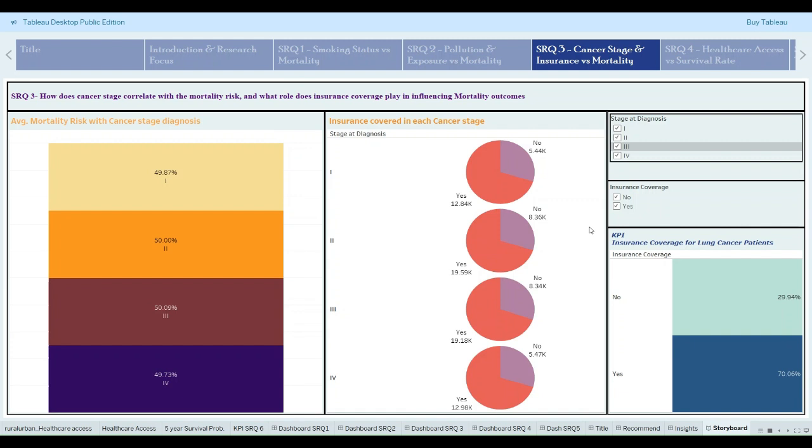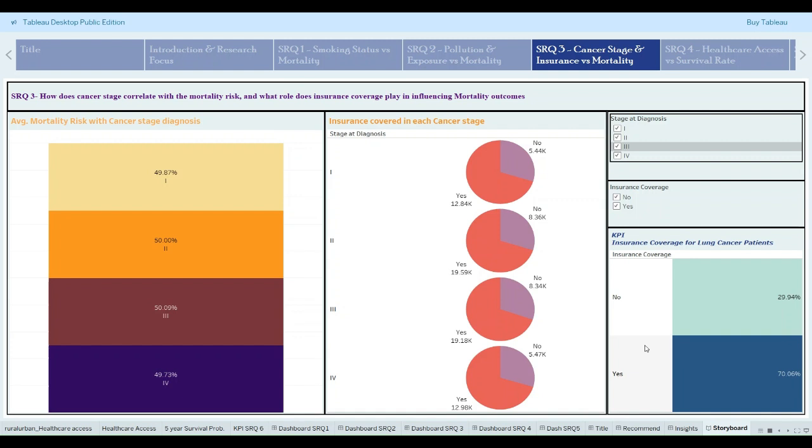Rural areas and urban areas should have compulsory situations where they can have insurance coverage for all their people that can cover all stages. Despite this, it proves that, interestingly, 70.06% of patients have insurance covered across the stages.